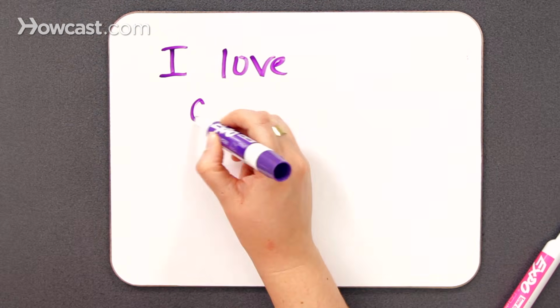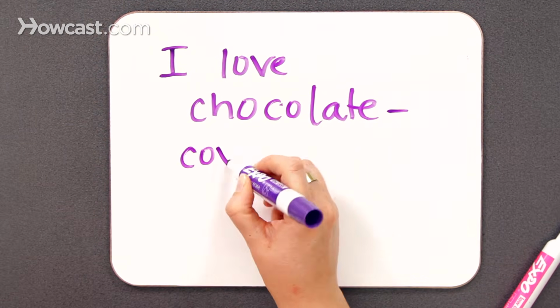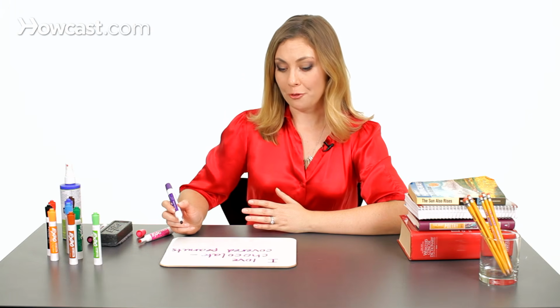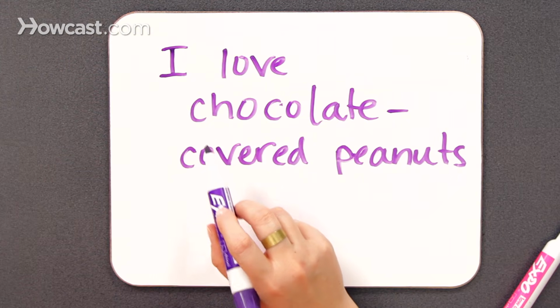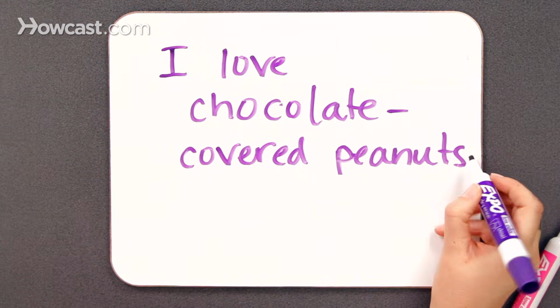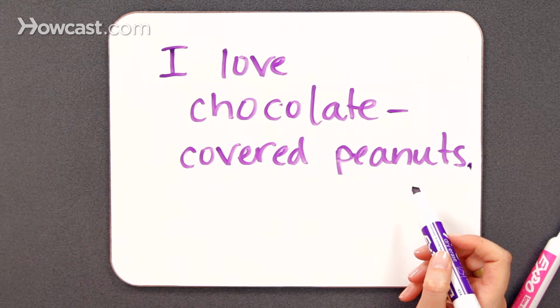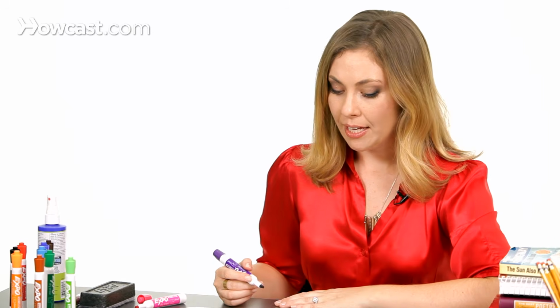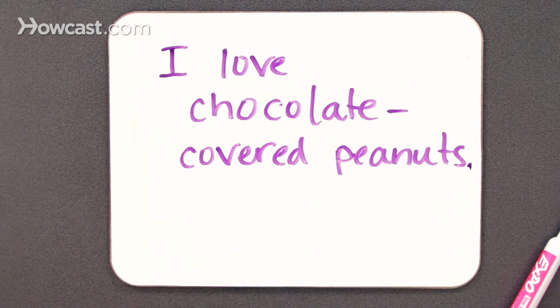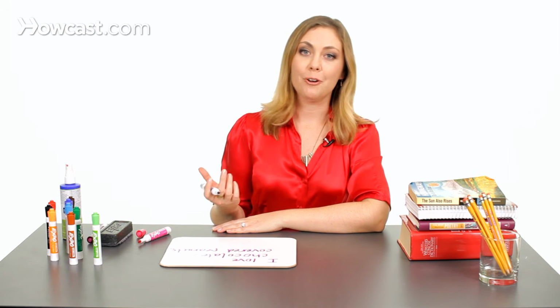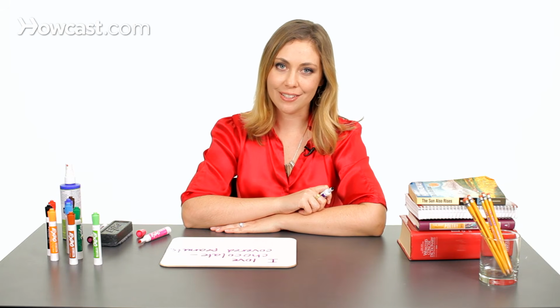So here's a final example. Just like you'll often use hyphens when talking about ages, you'll often use it when talking about food. And here's an example. I love chocolate-covered peanuts. So in this case, chocolate and covered are both describing peanuts. We hyphenate the two to create sort of a super adjective. And we have I love chocolate-covered peanuts. So I hope that gives you some ideas about how to use a hyphen in your sentences.